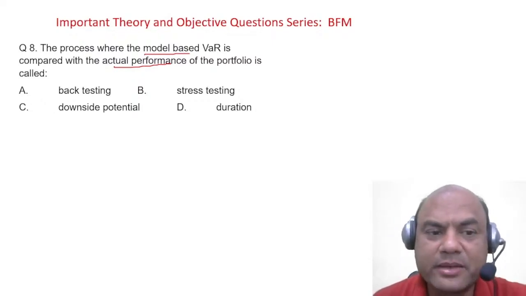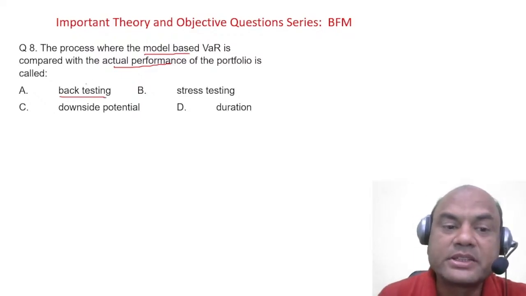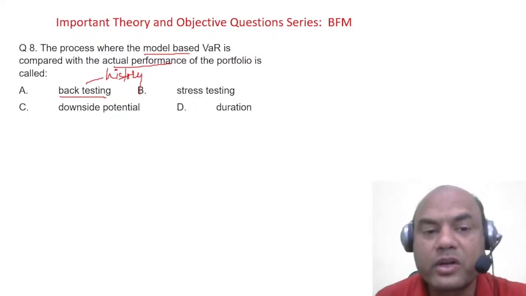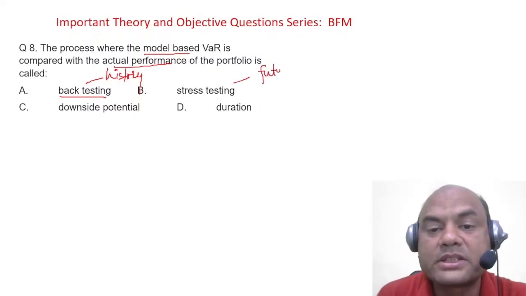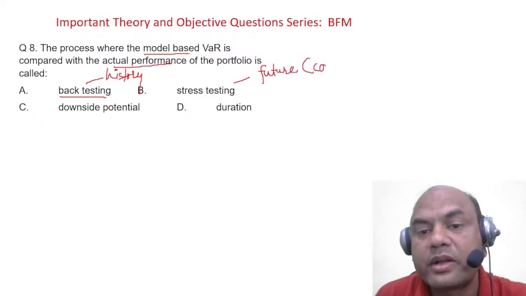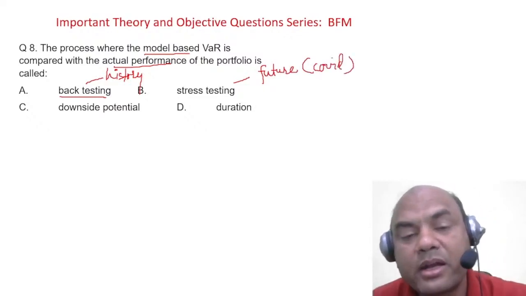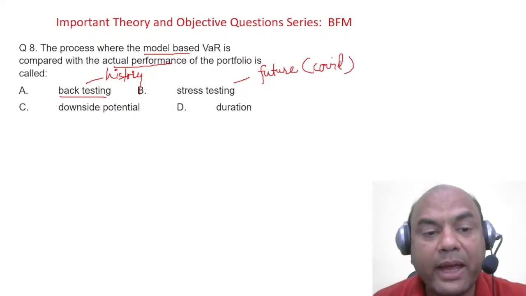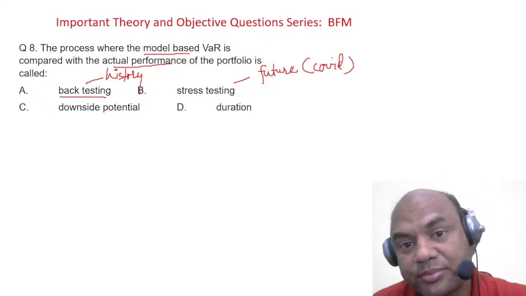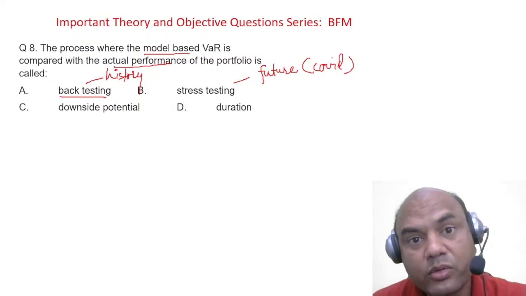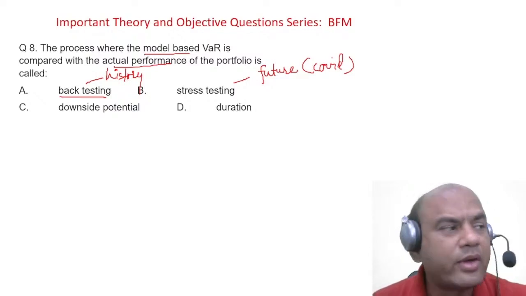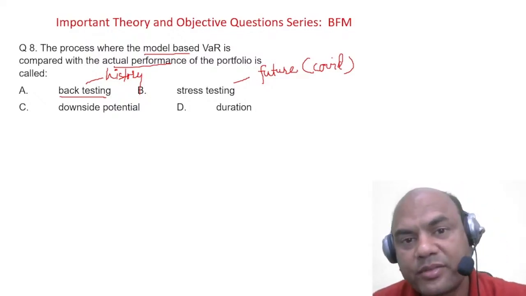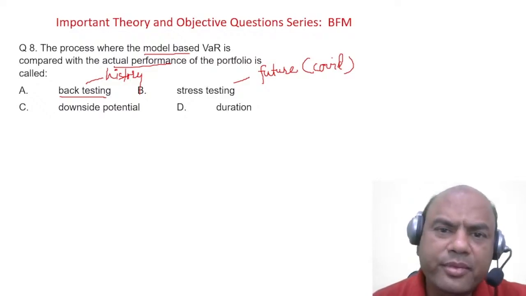Back testing means the historical performance. Historical performance is compared with the scenarios or whatever my criteria are. Stress testing is futuristic, which has not happened in history at all. Remember the word COVID. COVID had never happened in 100 years before. COVID started in 2020. If I would have done back testing in 2018, I would have found no COVID at all. I'll say, what is the use?